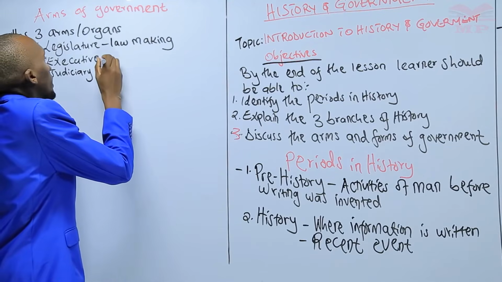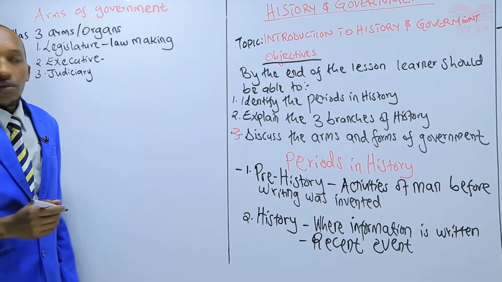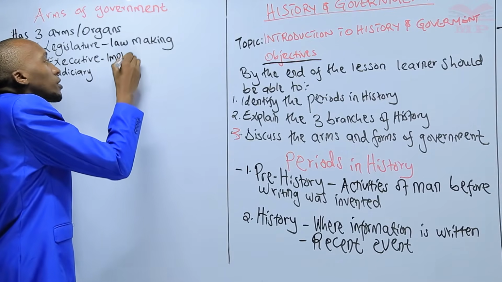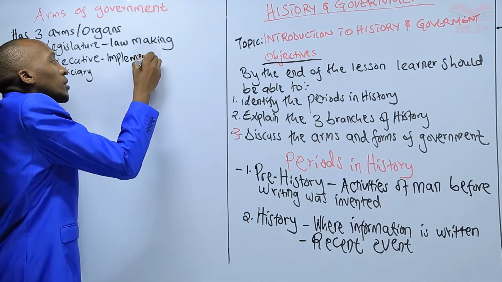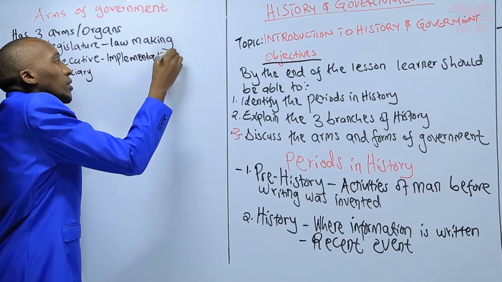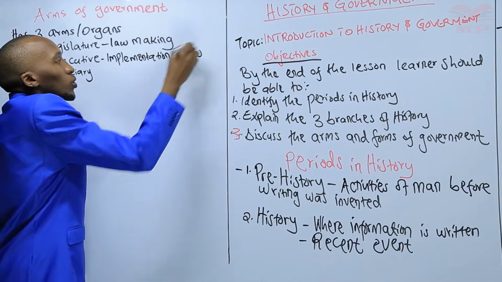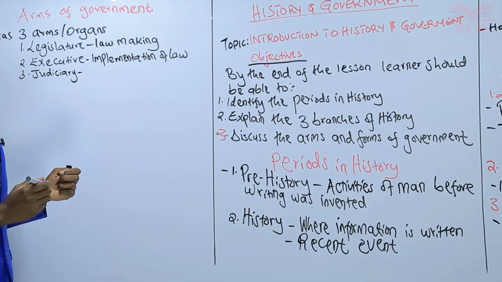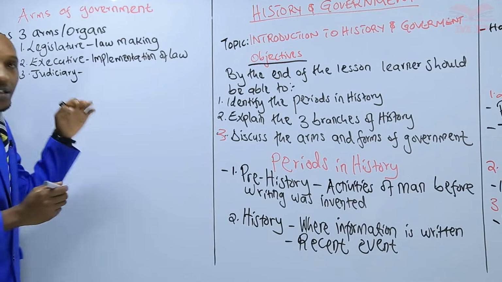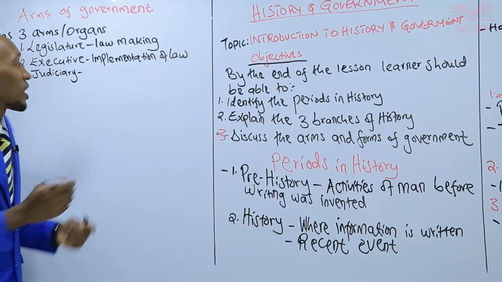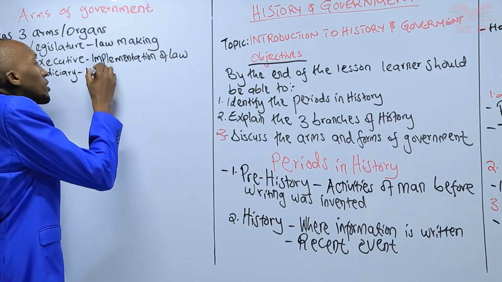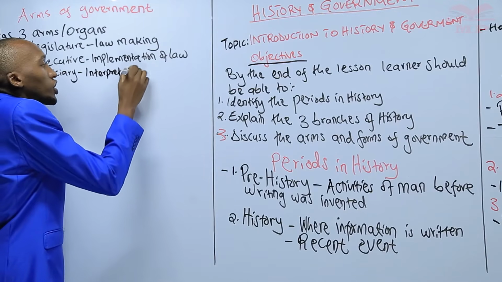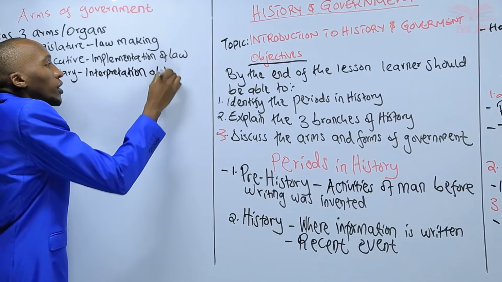And then we have the executive. It is the arm concerned with implementation of the law. Now, the judiciary, on the other hand, is tasked with the responsibility of interpretation of the law.